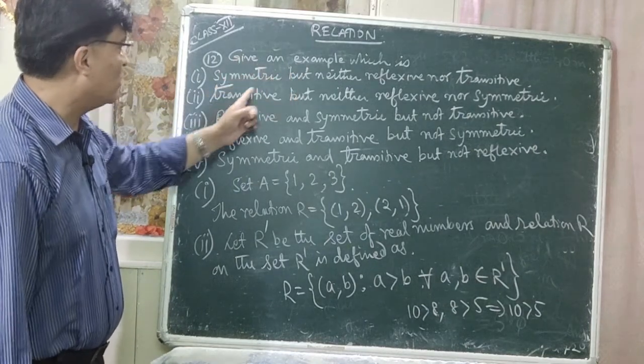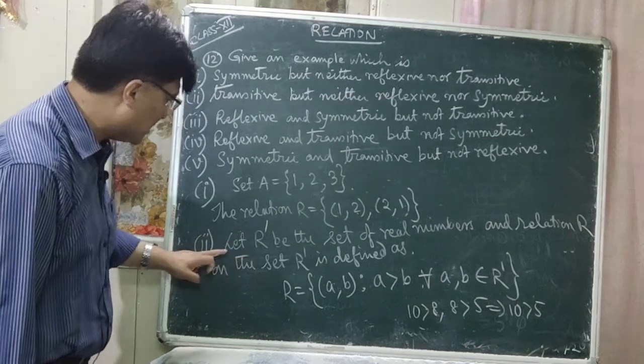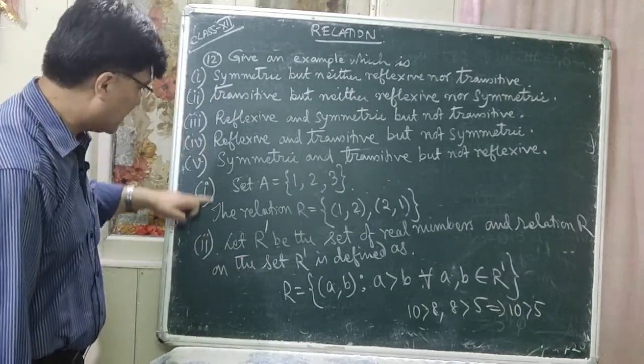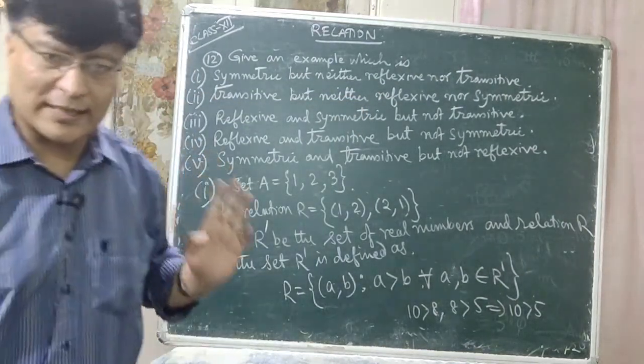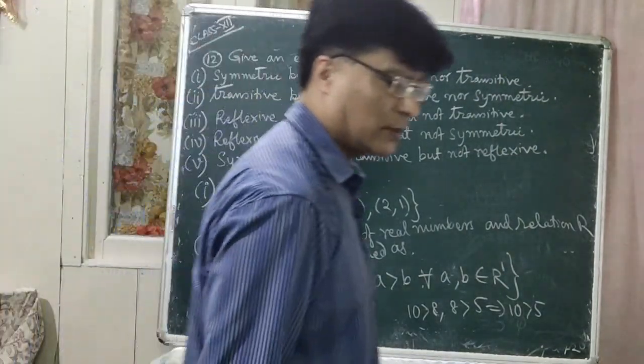So this is an example of number 2. Give an example which is transitive but neither reflexive nor symmetric is this one, number 2. Is that clear? So you can copy it.